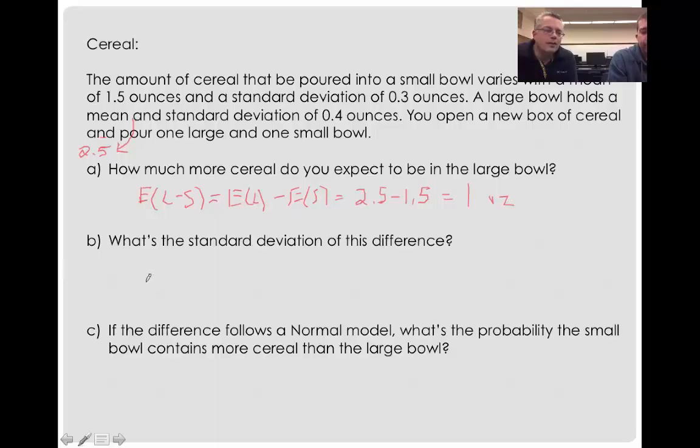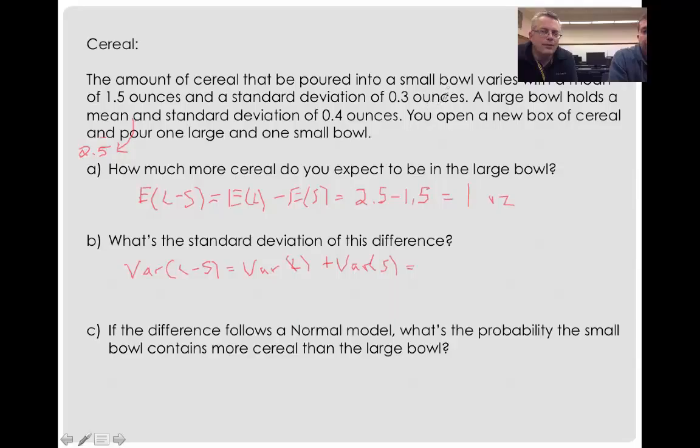All right. The standard deviation. Now, we know that we can't start with standard deviation when we're adding and subtracting random variables. We got to start with the variance. And variances always add if they're independent. So we're assuming that when you fill the large bowl, it's independent of how much you fill the small bowl. So the variance of L minus S is the variance of L plus the variance of S. And we were given neither of those, Mr. Lewis.